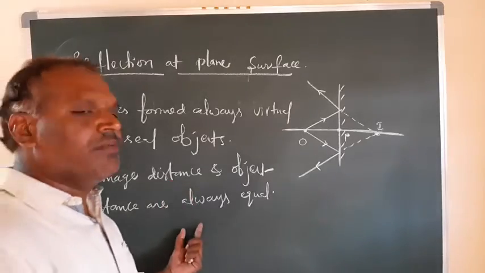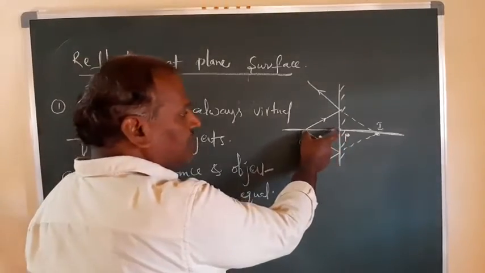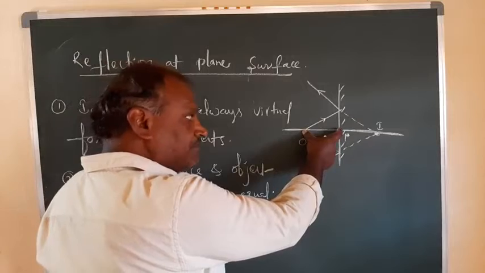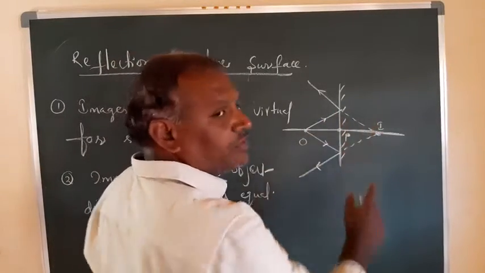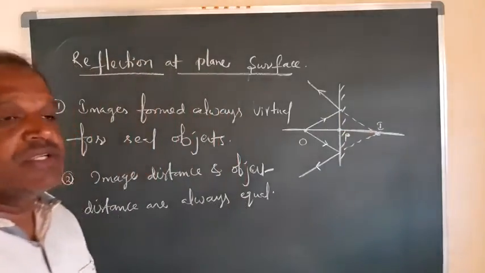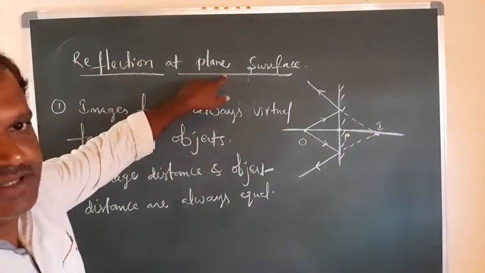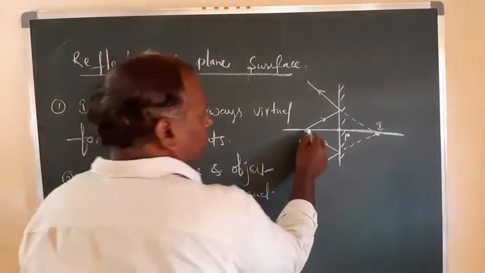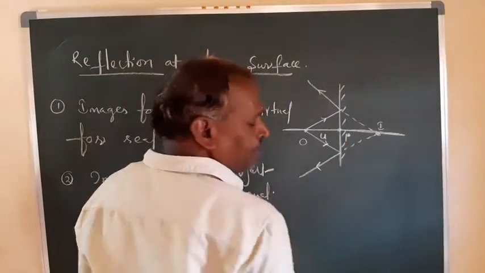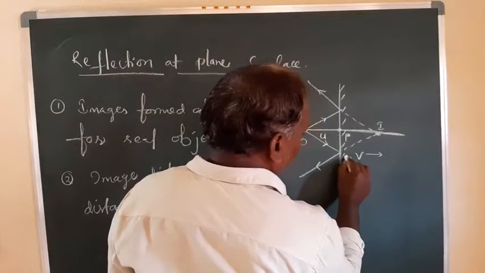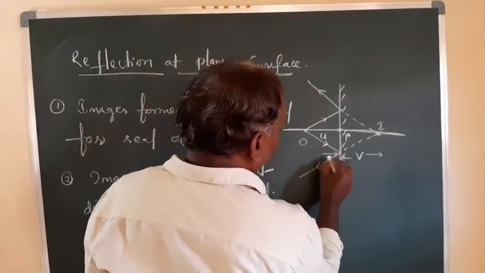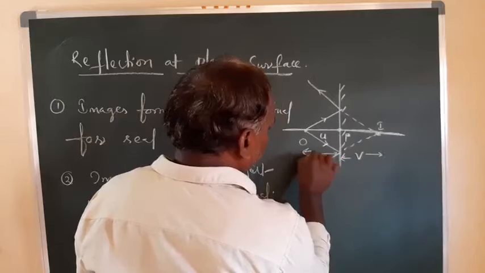So this is what you can observe. How far the object is from this point P, at the same distance from the point P the image will be formed. That is what I'm saying for plane surfaces, right? The object distance O to P, I represent by U. P to I, I represent by V. I'm representing the distances with the letters U and V.